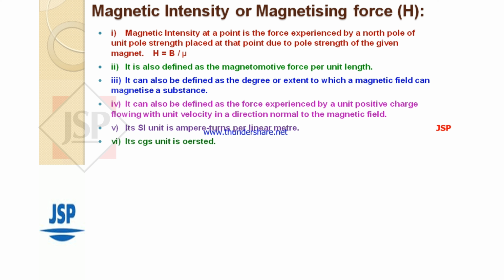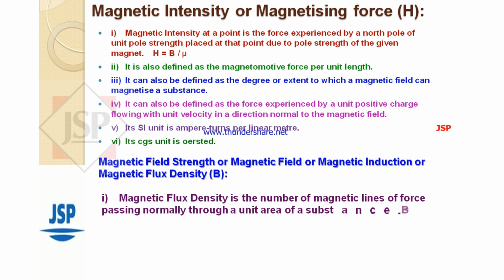Magnetic field strength or magnetic field or magnetic induction or magnetic flux density B. First point, magnetic flux density is the number of magnetic lines of force passing normally through a unit area of a substance, that is B equal to mu H. Second point, its SI unit is Weber per meter square or Tesla T.